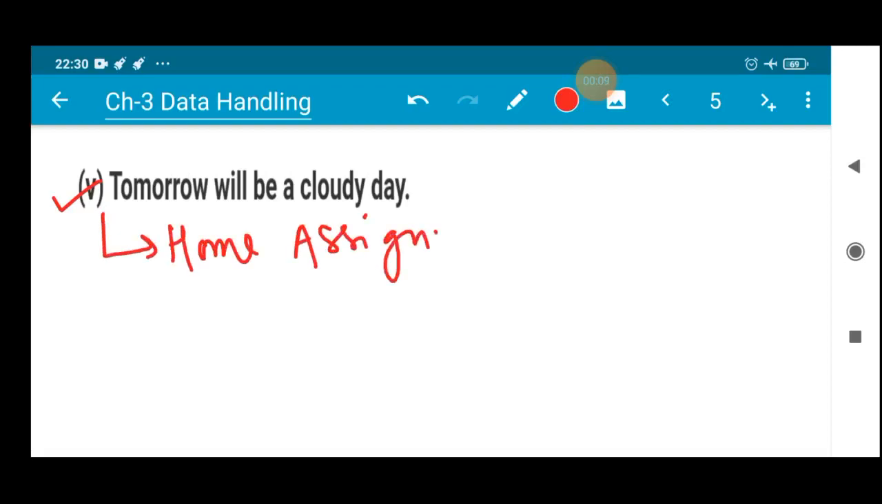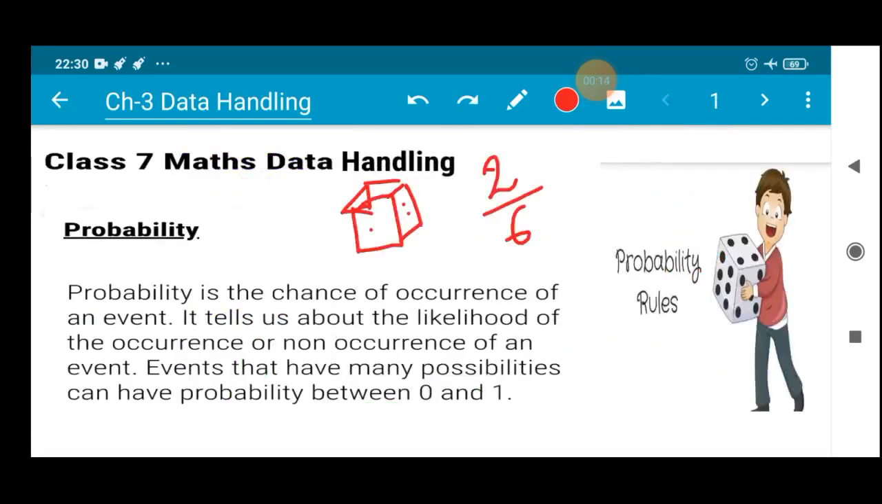Alright, students, I hope you understood the concept of probability. Probability is nothing but a chance of happening or chance of occurring of a certain event. Probability of getting tail, probability of getting head when you toss, probability of getting 2 in a die, probability of getting 1 in a die. All those are not fixed, you are getting them by chance. So that is nothing but probability.